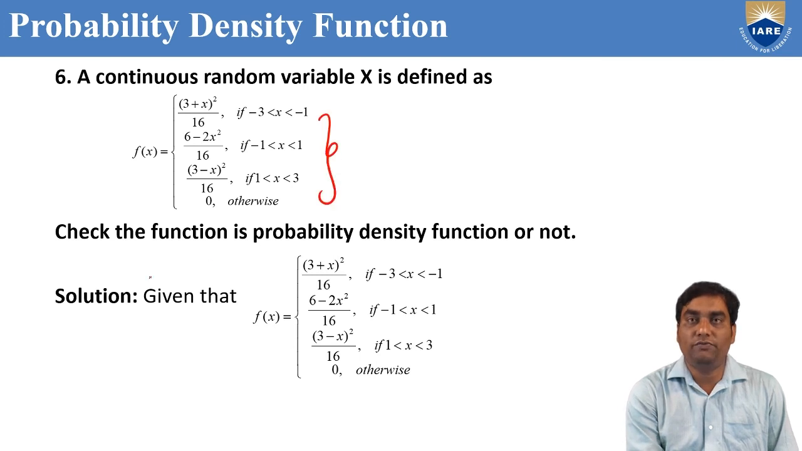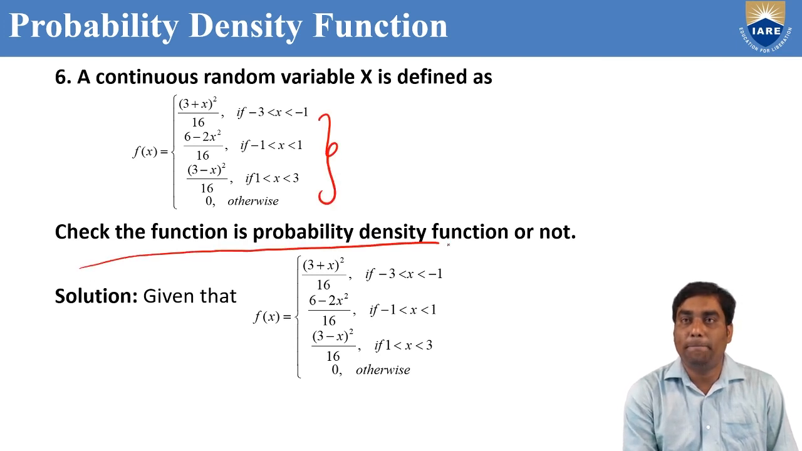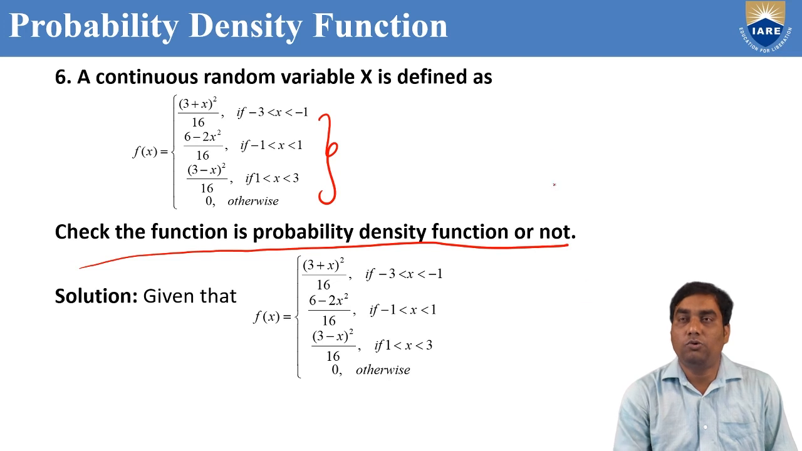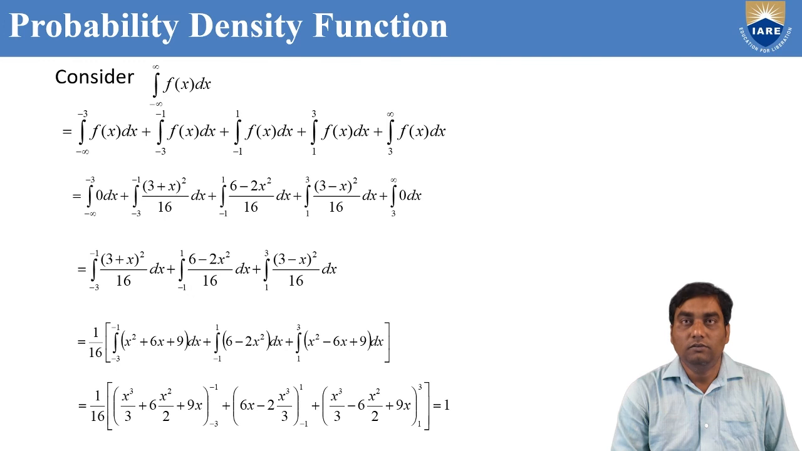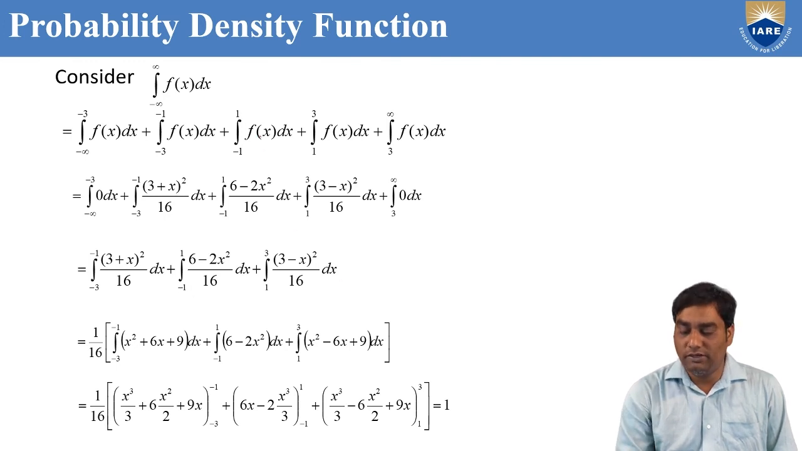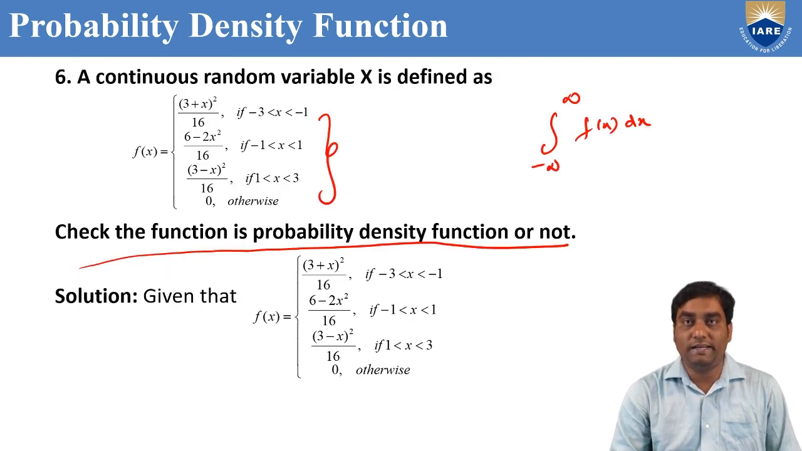Similarly, one more problem. A continuous random variable x is defined. Now we are going to verify, check whether the function is a PDF or not. How to verify? By using the formula, you should integrate from minus infinity to infinity f of x dx. If this answer equals 1, then only the given function is a probability density function. Right, minus infinity to infinity is not defined as one piece. It is defined into 4 parts: minus 3 to minus 1, minus 1 to 1, 1 to 3, and 3 to infinity.